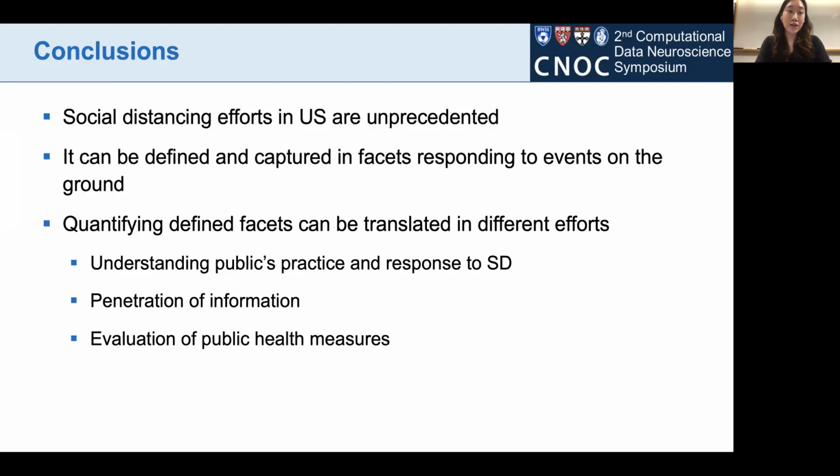Circling back to where we started, these social distancing efforts in the US are unprecedented, and measuring or capturing them is challenging. However, with this study, we have defined and captured facets of social distancing, which correspond to events on the ground. Quantifying these facets can be translated into different aspects and efforts of public health, such as understanding the public's practice and response to social distancing. We can also evaluate the penetration of information and evaluate the public health measures that public health agencies are trying to implement.